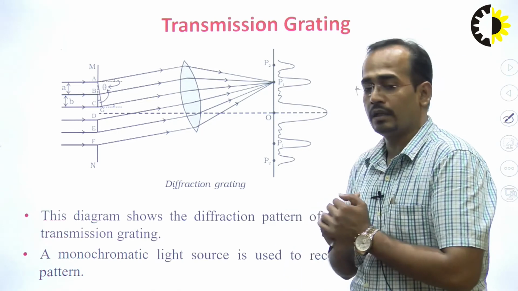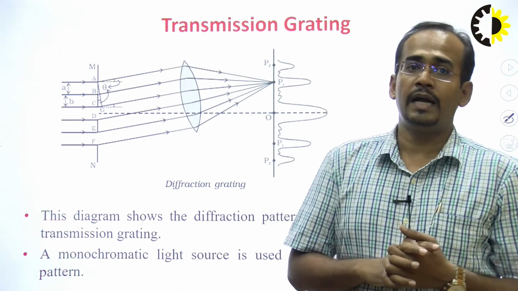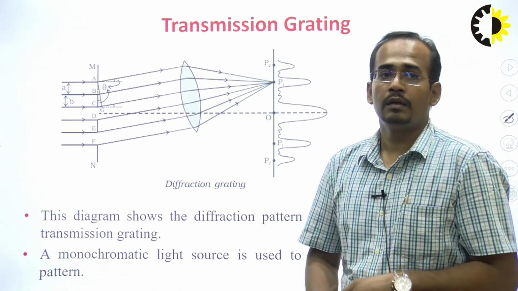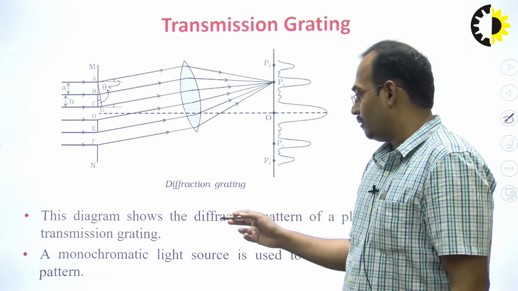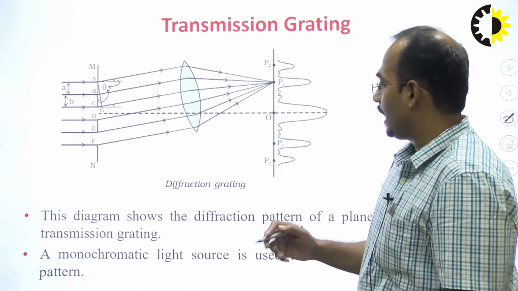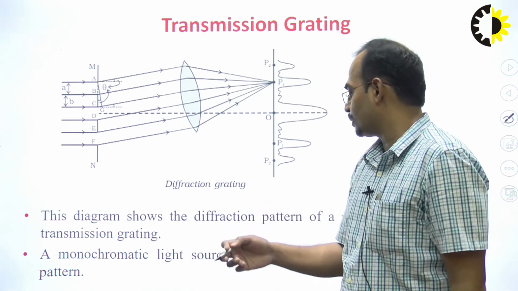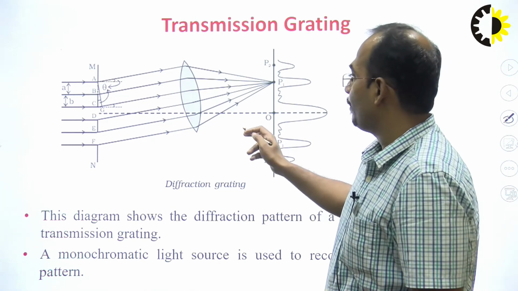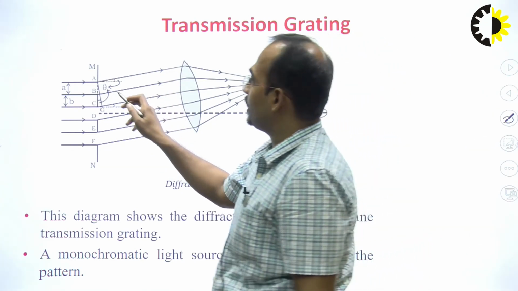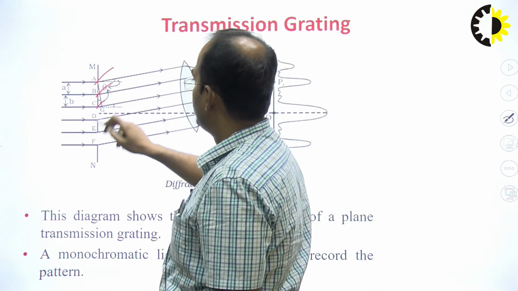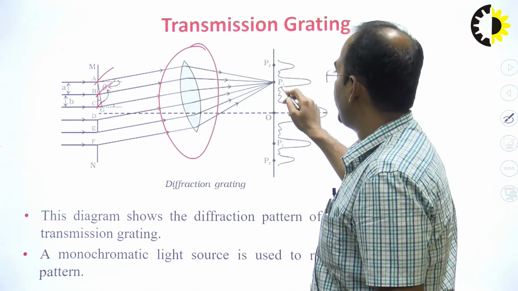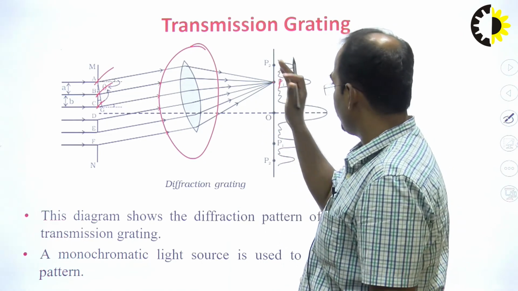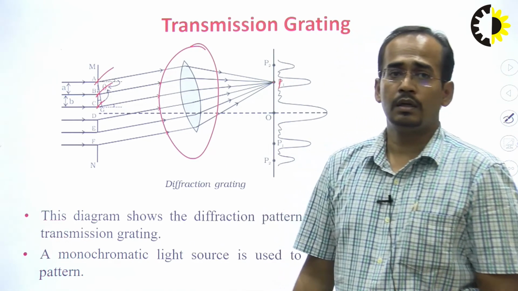Again, how will you get the maxima and minima at the point P? In this diagram we are using the plane transmission grating, and a monochromatic light source is used to record this pattern. You can see the light is passing from point A, point B, point C, and a number of rays are passing, and this passes through a lens, and at this point P1 we are getting the output.